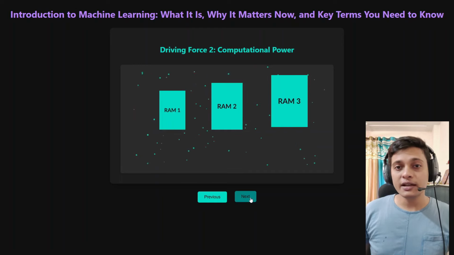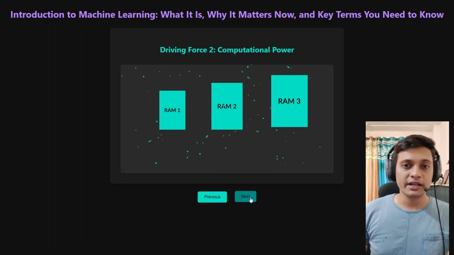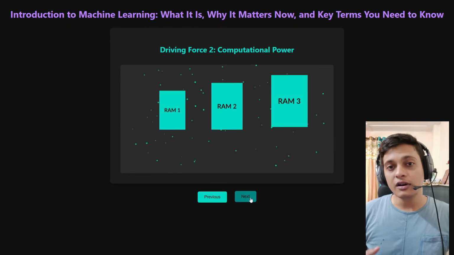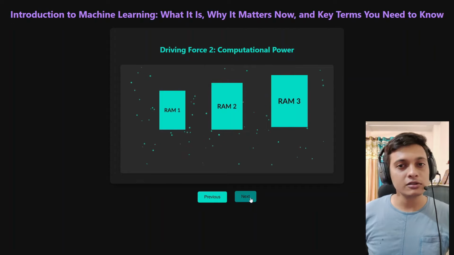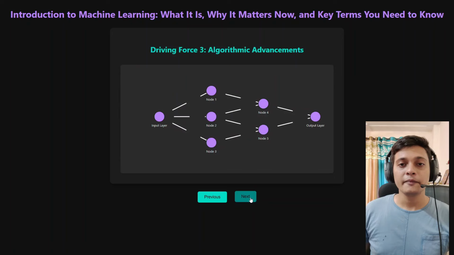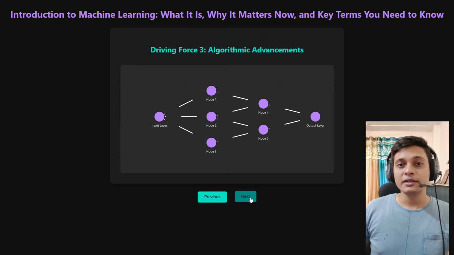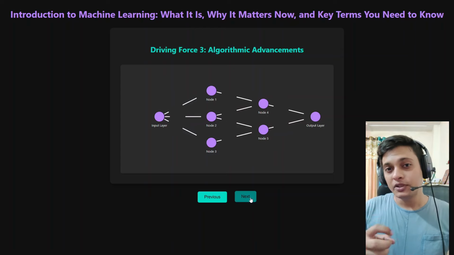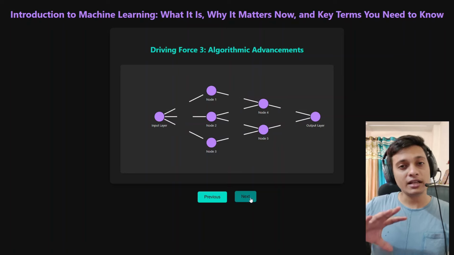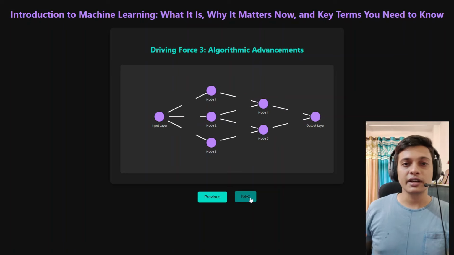After storing that data, we now have much more RAM, which we didn't have earlier. So because of lots of data, and because of a large amount of RAM to process that data, we are able to provide algorithms that use that RAM to process petabytes of data every day using machine learning.